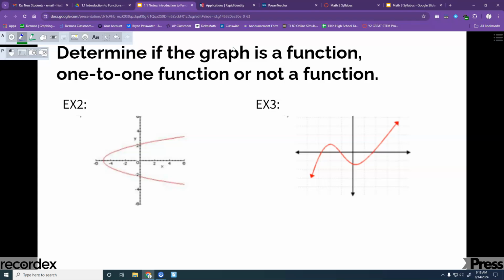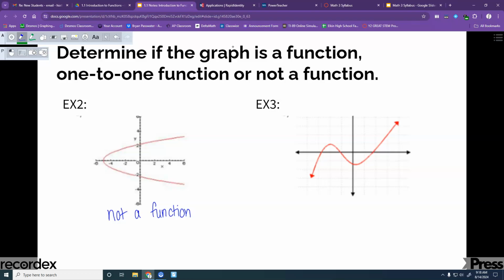Okay, so if we are doing the vertical line test, which is much easier to do than the horizontal line test, on the screen right here, we're just taking this vertical line, going across that function, and seeing if we hit more than once. Do we hit the function more than once here? We do, definitely, lots of places, right? So if you hit more than once on the vertical line test, then that's not a function. And there's no need to check if it is a one-to-one function because it's not even a function at all.